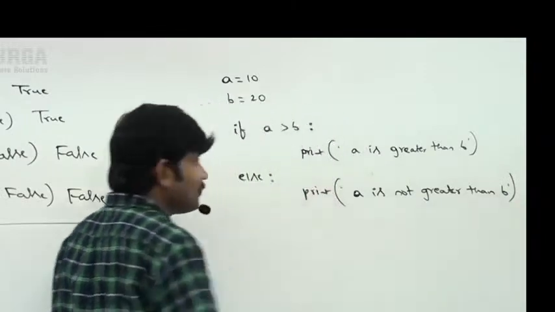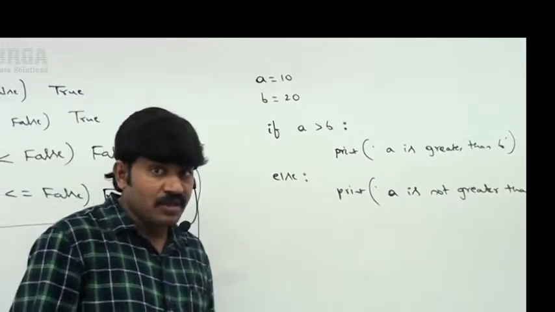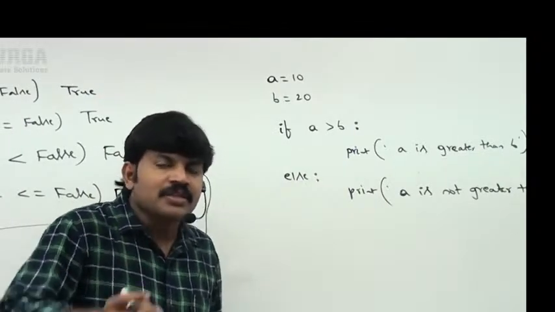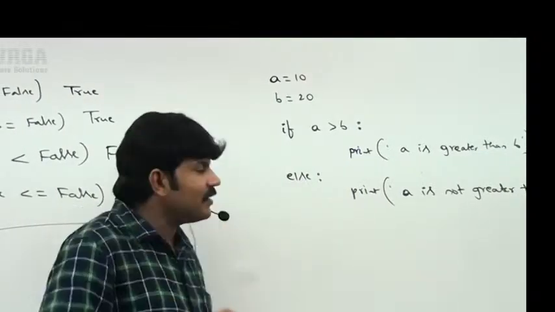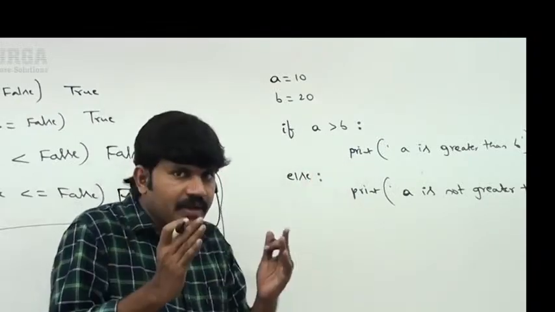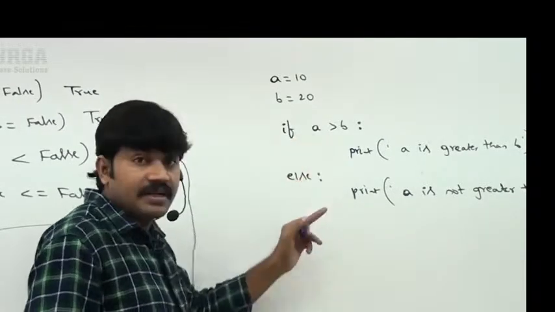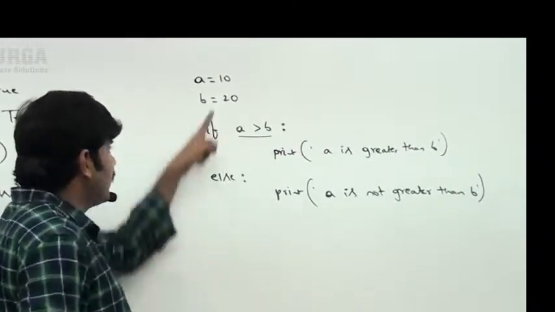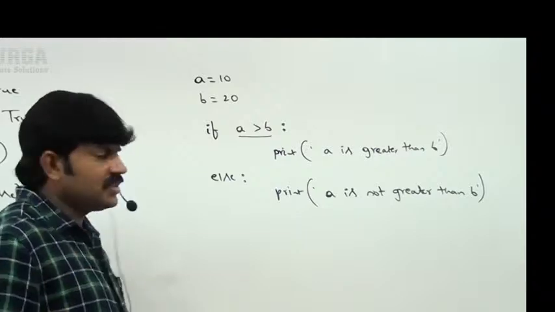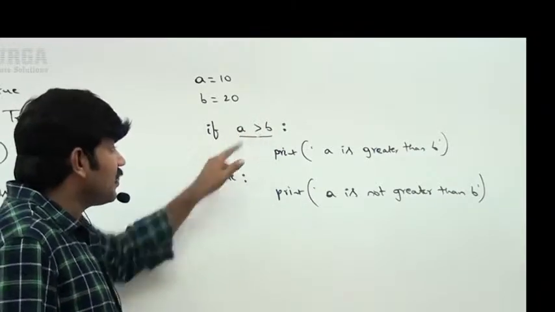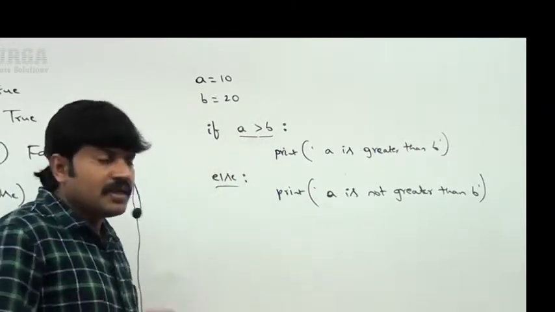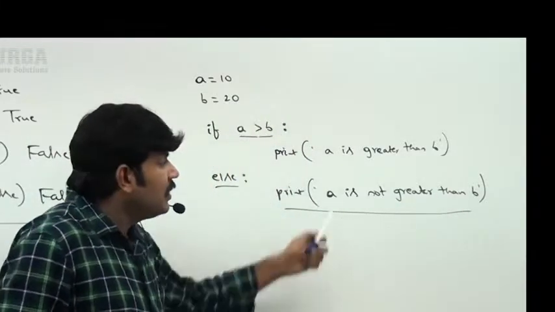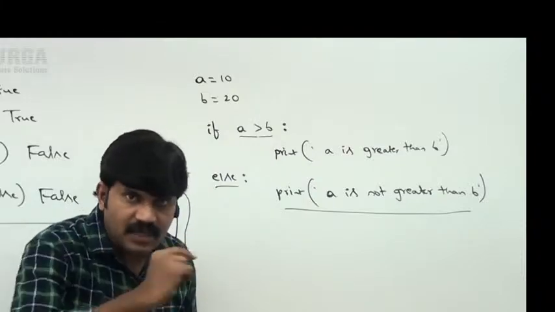Like this I'm taking. You may immediately have the doubt, what about if else? Not yet covered. You just have to get used to this type of syntax also. Prepare mentally, next we are going to discuss this in detail. Very simple, is this condition true or not? 10 greater than 20, no, this condition fails. If this condition fails, the else part is going to execute. Else means the output I have to get is a is not greater than b.